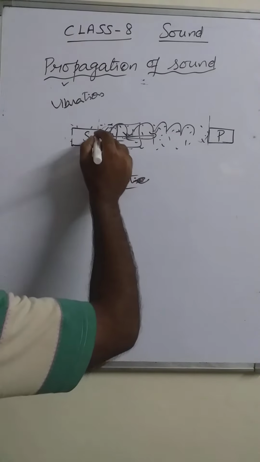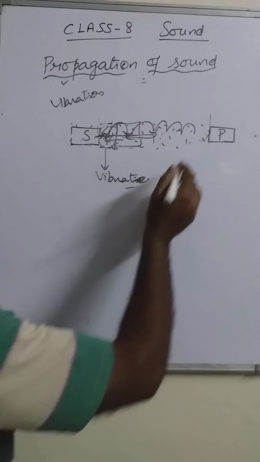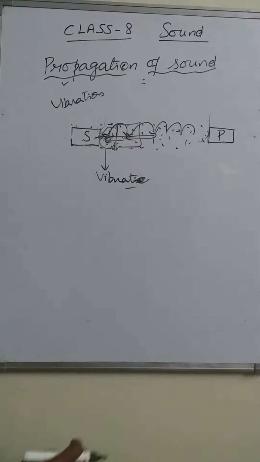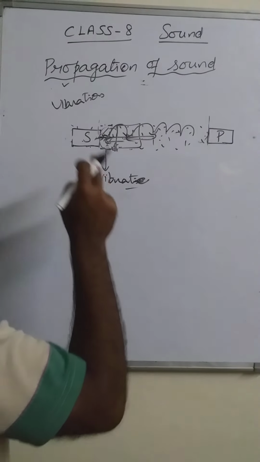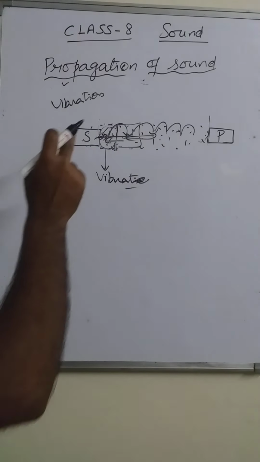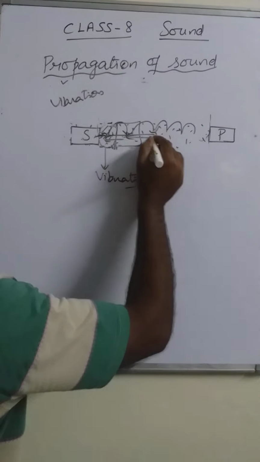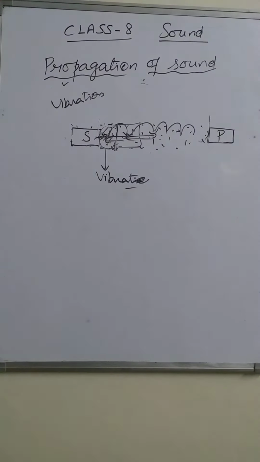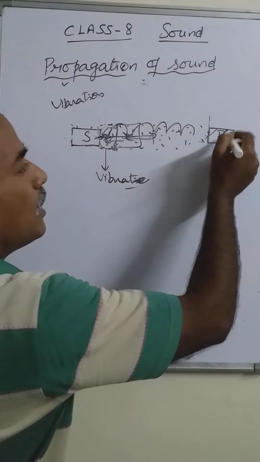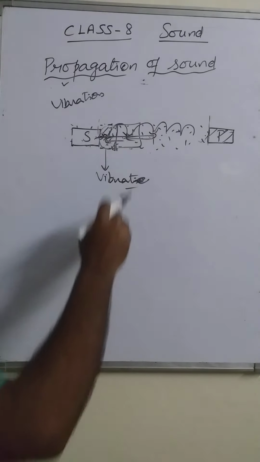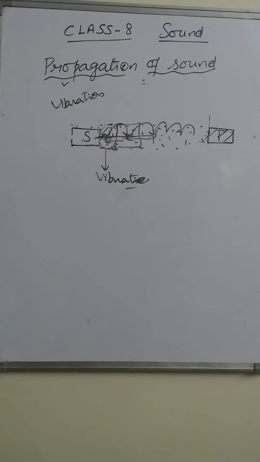So, while the sound is traveling from one place to another place, the vibration of air particles takes place about their mean position. Due to this vibration, the energy is transferred from one place to another place and hence the sound is reached the another part, the second point, another place, to the person.